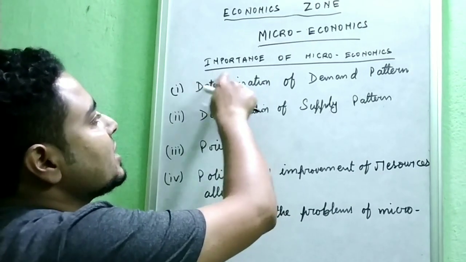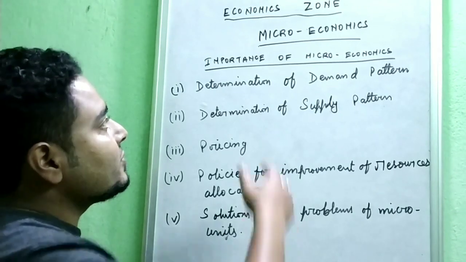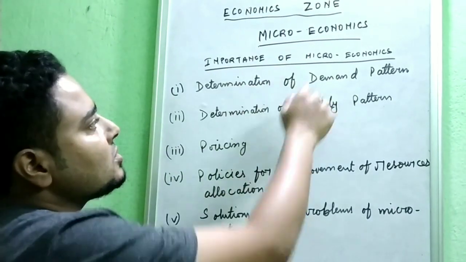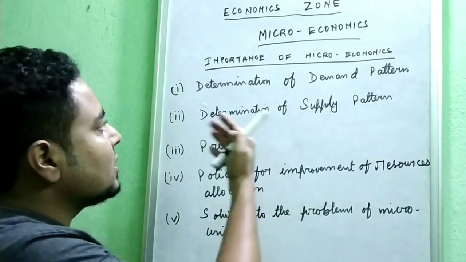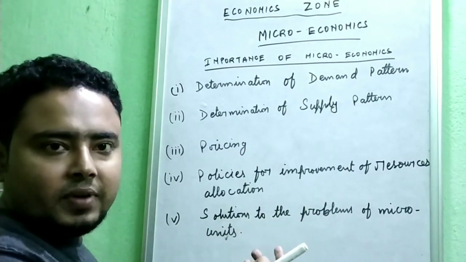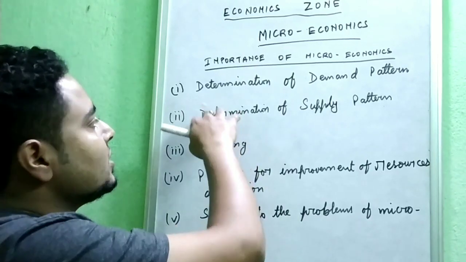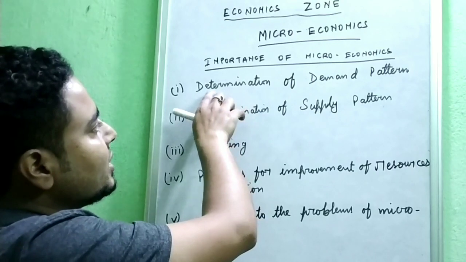Now let us see the importance of microeconomics theories. After understanding what microeconomics actually is, let us see what its importance is. There are 5 points to be remembered. I have just written 5 points, but there can be as many points as you like. In different books different points are given, so nothing to worry about.